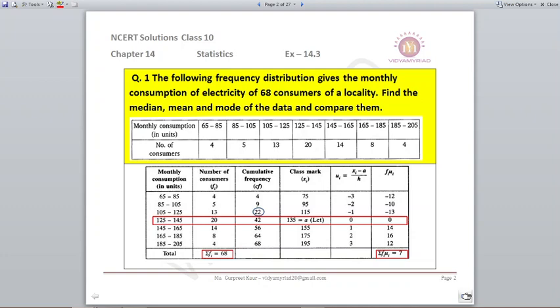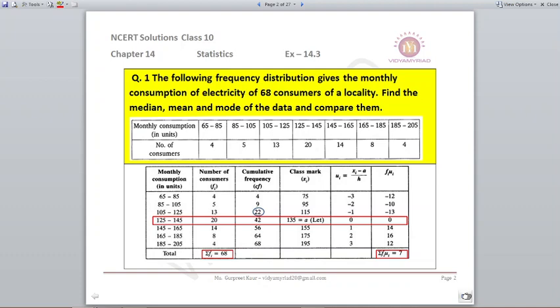Now here, to find the median we need cumulative frequency. So I will write cumulative frequency as my next column. Based on frequency, cumulative frequency will be written. 4 will remain as 4. The next cumulative for 85 to 105 will become 4 plus 5, that is 9. 9 plus 13 is 22. 22 plus 20 is 42. 42 plus 14 is 56. 56 plus 8 is 64, and 64 plus 4 is 68. So this 68 is the total number of consumers, or sigma Fi will be 68. You can match your answer with this also.